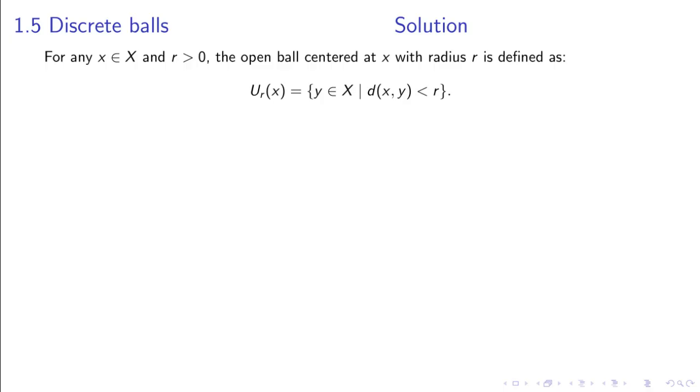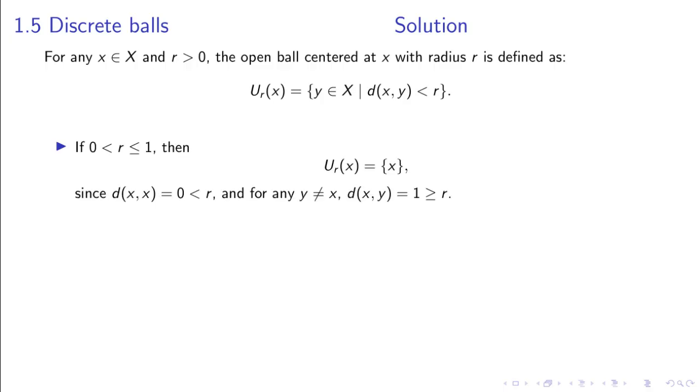We distinguish two cases. First case, 0 is strictly less than r, and r is less than or equal to 1. Then the open ball U_r(x) is exactly the singleton set containing x. Indeed, the distance from x to x is 0, which is strictly less than r, so x belongs to the ball. If y is different from x, then the distance from x to y is 1, which is greater than or equal to r, so y does not belong to the ball. Thus, U_r(x) equals the set containing only x.